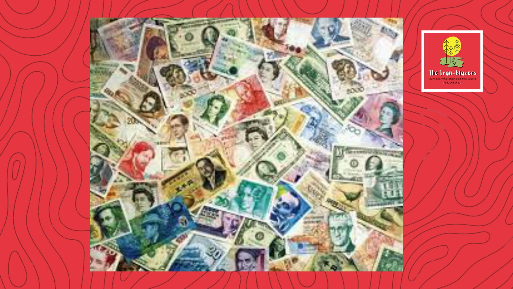Well, paper money first emerged in China during the 10th century AD, specifically during the Song dynasty. This early form of paper money wasn't exactly like the paper bills we use today. These were promissory notes, essentially IOUs signed by the government. They functioned as a promise to exchange the paper for something of value, typically precious metals like gold or silver.